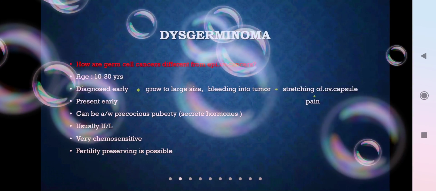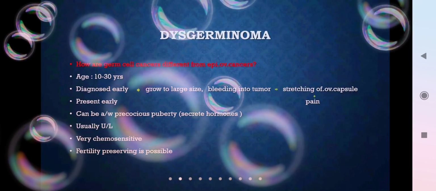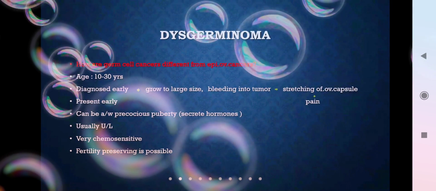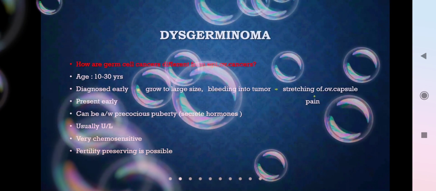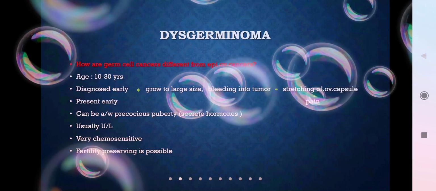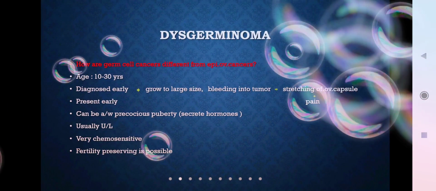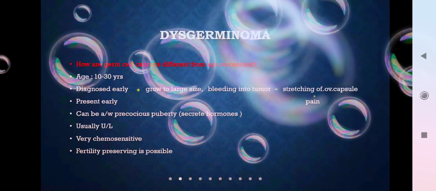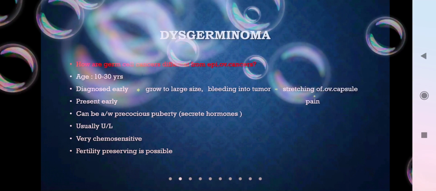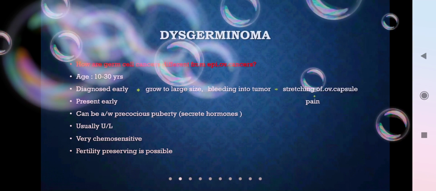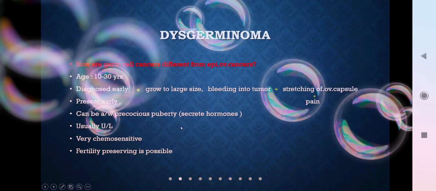Next we'll see the first variety, dysgerminoma. How is it different from epithelial ovarian cancer, which we discussed in the last class? Epithelial cancers were more common in the postmenopausal age group. Here, dysgerminoma is common in the 10 to 30-year age group. These are diagnosed early, they present early. Why? Usually they grow to a very large size.